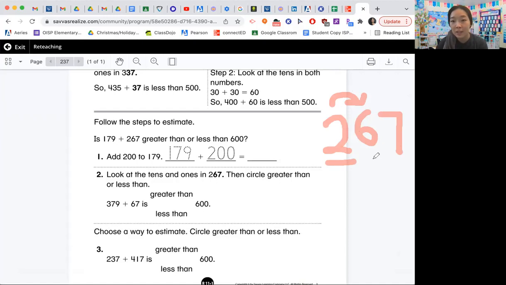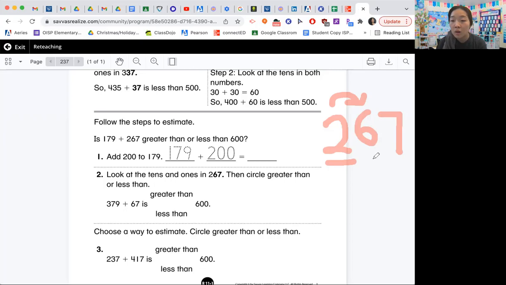let's always look at the next one. So that's 6. We're going to ask the 6, hey, tens place, I want to know if I should stay at 2 or if I should become a 3. Should I stay as a 200 or should I go up to a 300? The 6 is 5 or more.